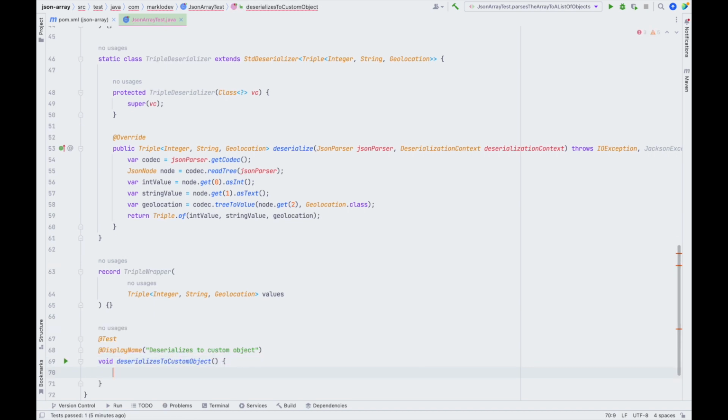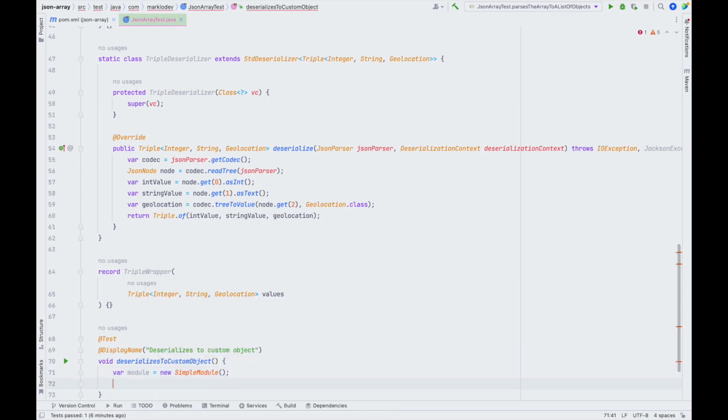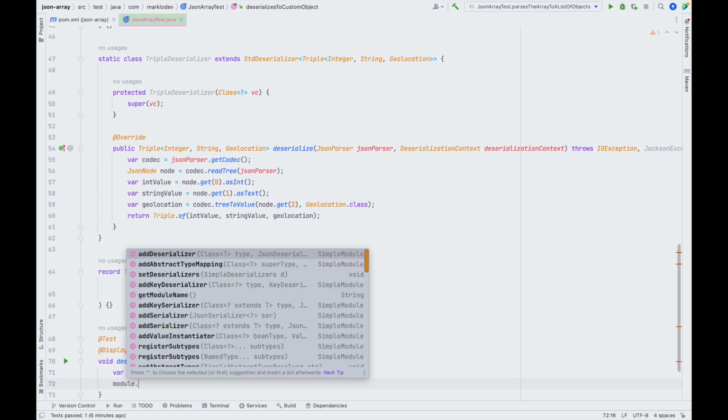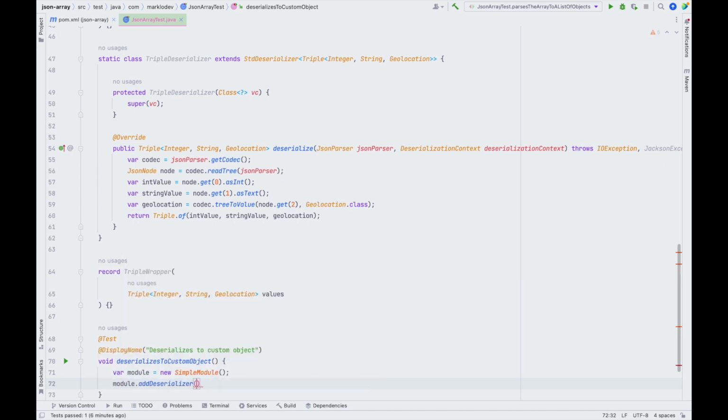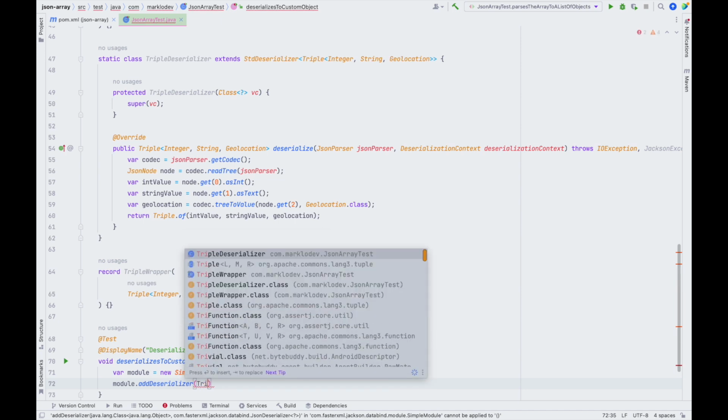And now, before we start deserializing, we need to register our deserializer with JSON. So to do this, we need to create a simple module. And on this module, we need to add a deserializer. For the class, our class is the triple.